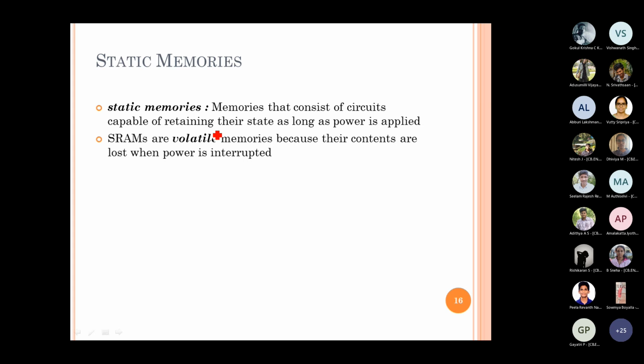These static memories or main memories are mostly used as primary memory, where speed will definitely be better than the secondary memories, and naturally the cost also increases. Per bit, how much you have to spend, that cost also increases.